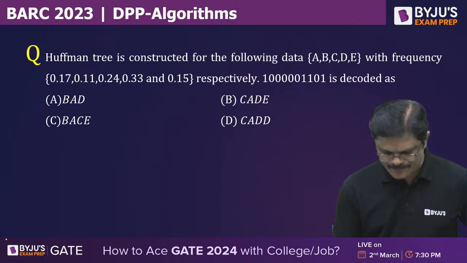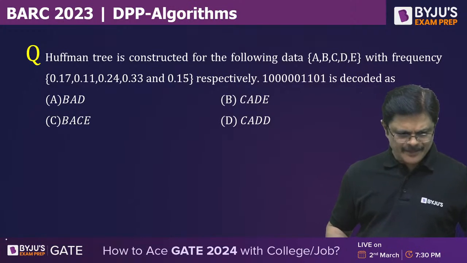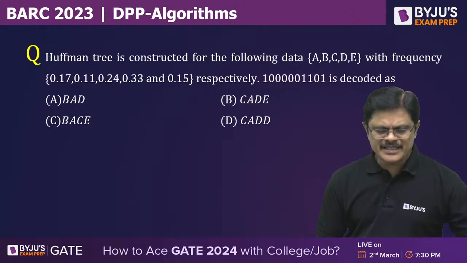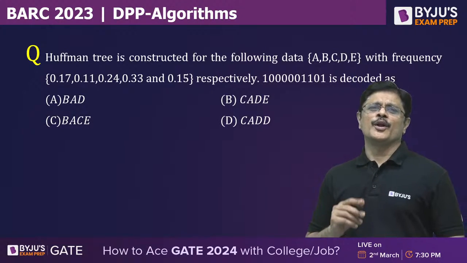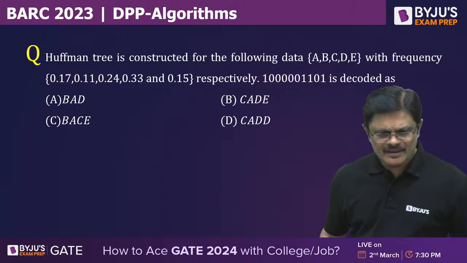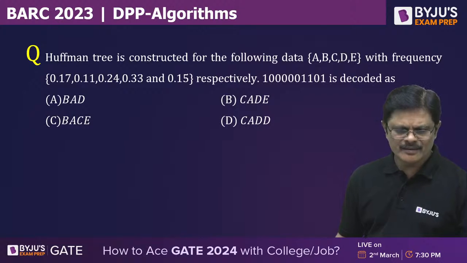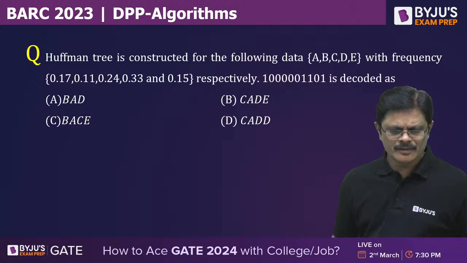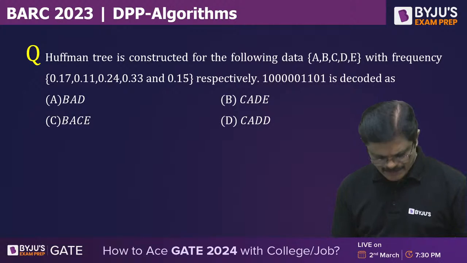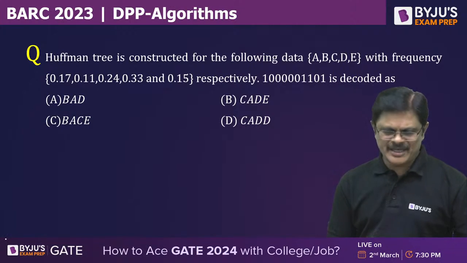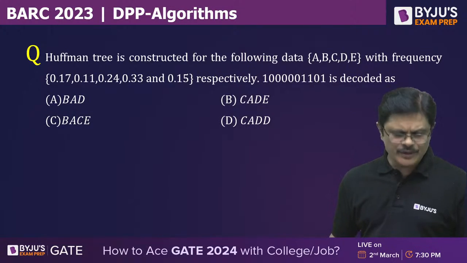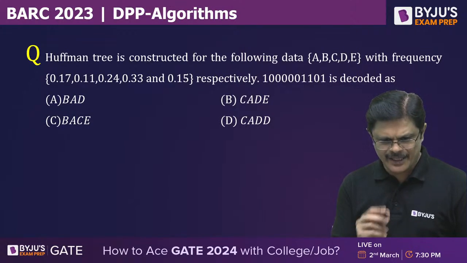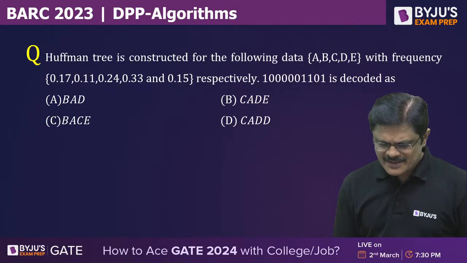See, my dear friends, when you are going for Huffman tree, you have to first arrange these fellows in ascending order or non-decreasing order. I am explaining. This is very straightforward. Whenever a Huffman tree problem is asked, you can always try this method, my dear friends. Okay. Now look at this.